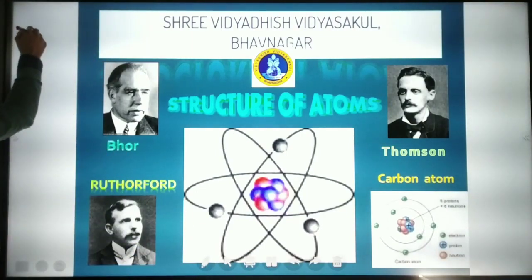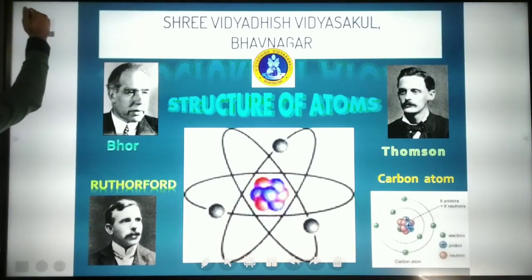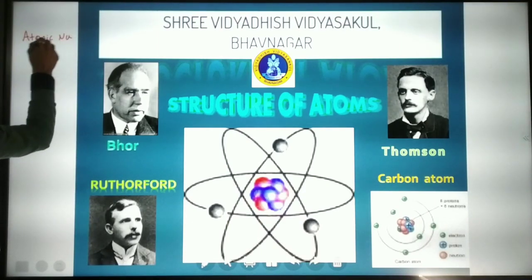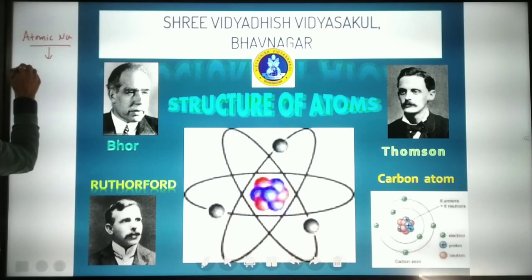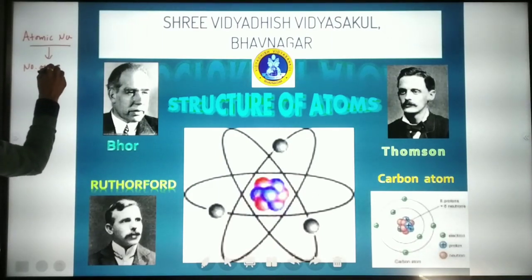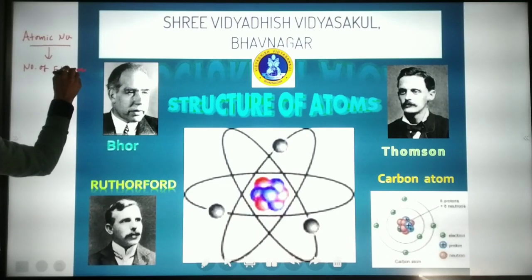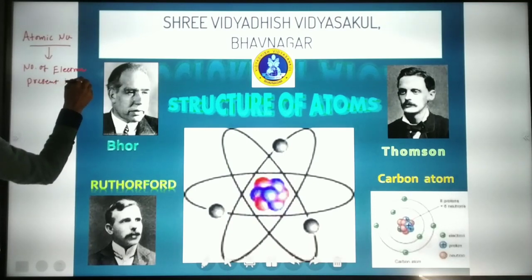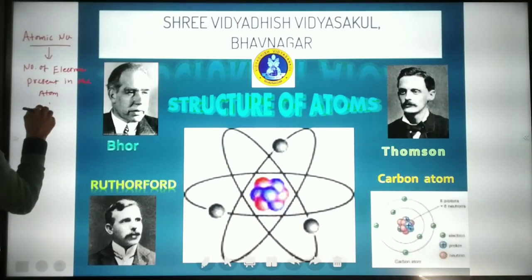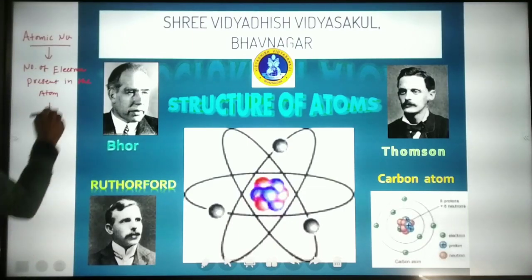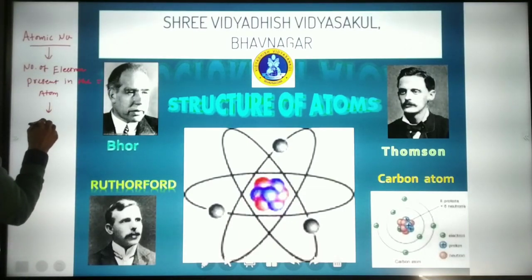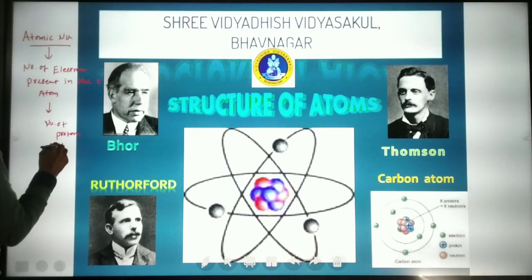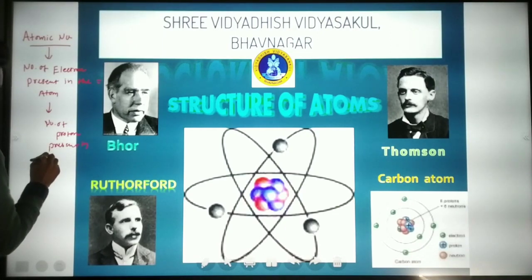Now, the atomic number basically comes from the number of electrons present in the atom, and the number of electrons is always equal to the number of protons present in the atom.